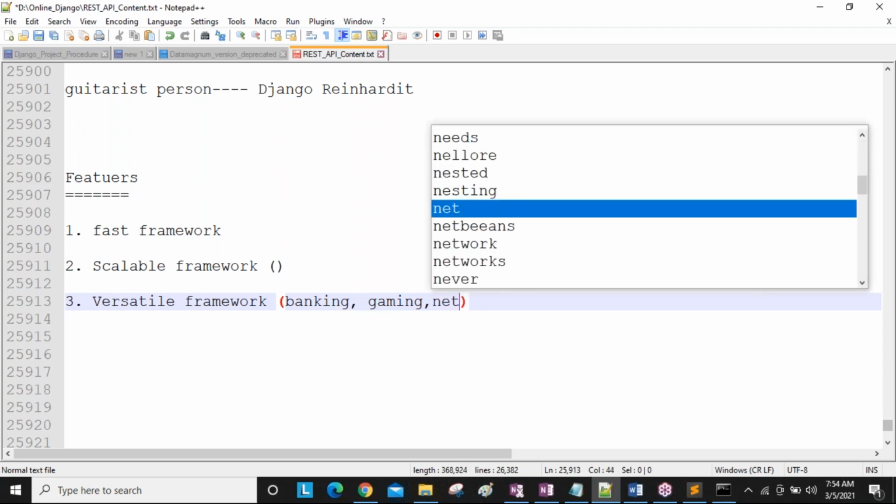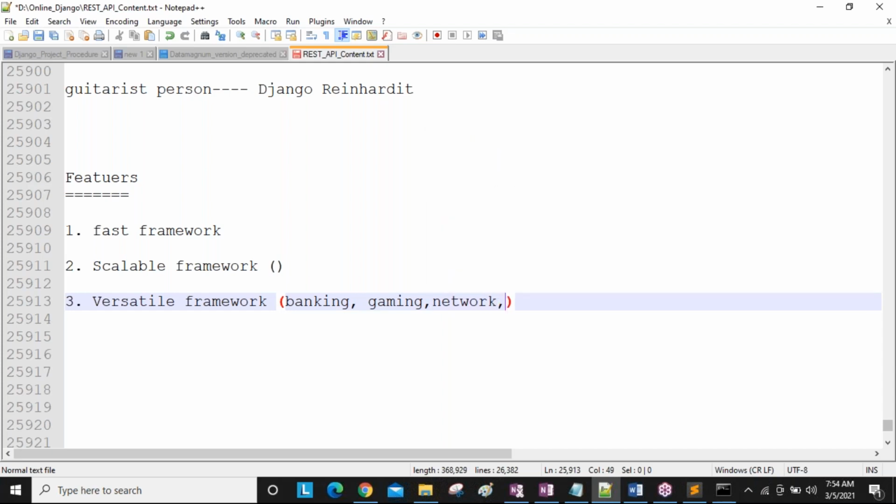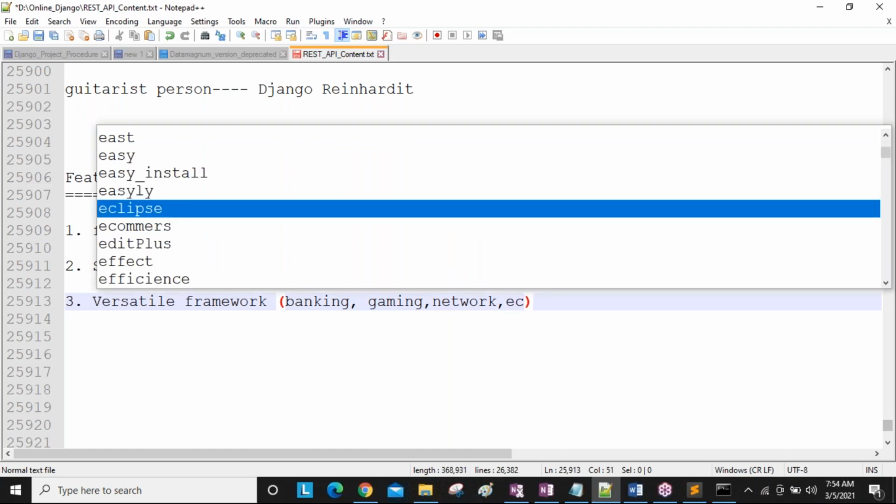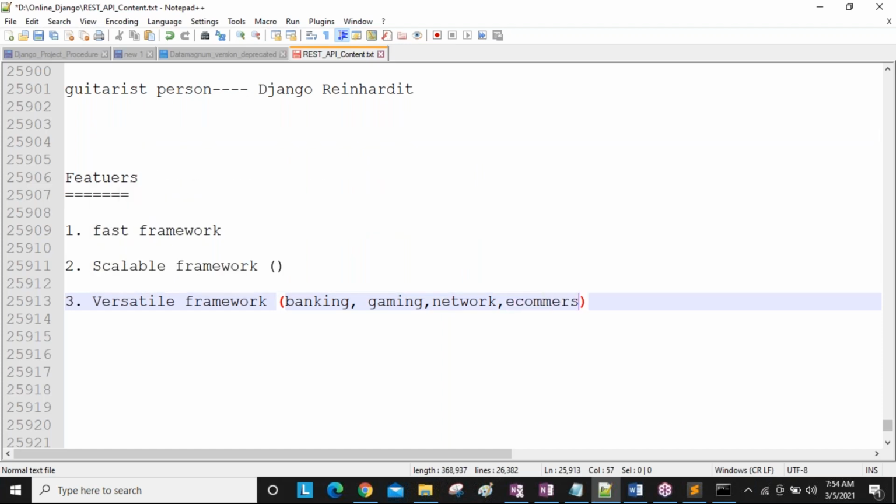Network related applications, e-commerce related applications, and hospital related applications we can develop. So different domain based applications we can develop. That is what we call a versatile framework.